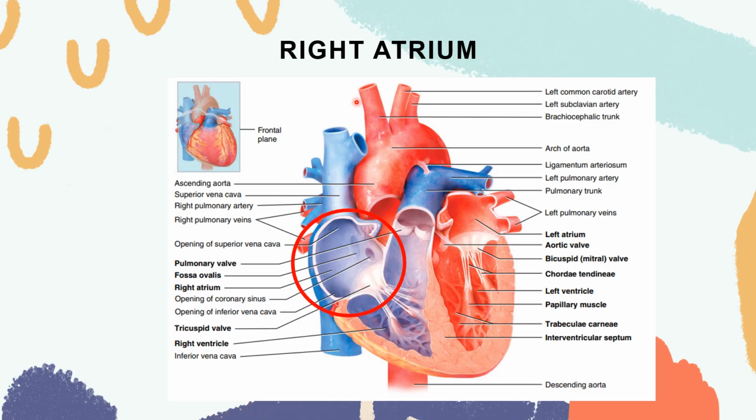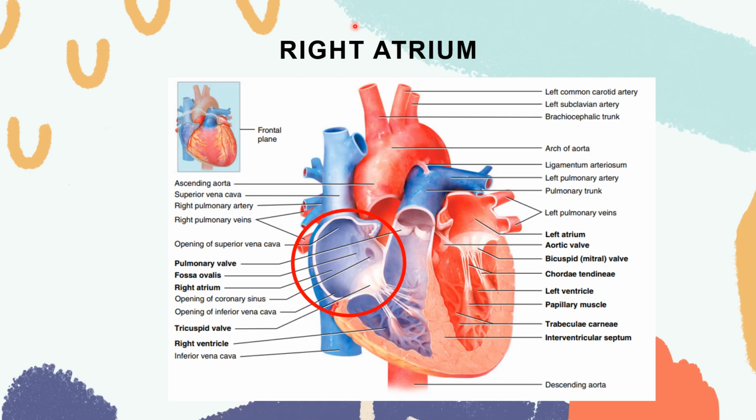So the first chamber that we are going to be discussing is your right atrium, which is found here. During the dissection, when we inserted our fingers in your superior vena cava, we proceeded into your right atrium, right? So your right atrium forms the right surface of the heart and receives deoxygenated blood. When we say deoxygenated blood, it doesn't have oxygen, right? It receives deoxygenated blood from three veins, namely your superior vena cava, inferior vena cava, and coronary sinus.